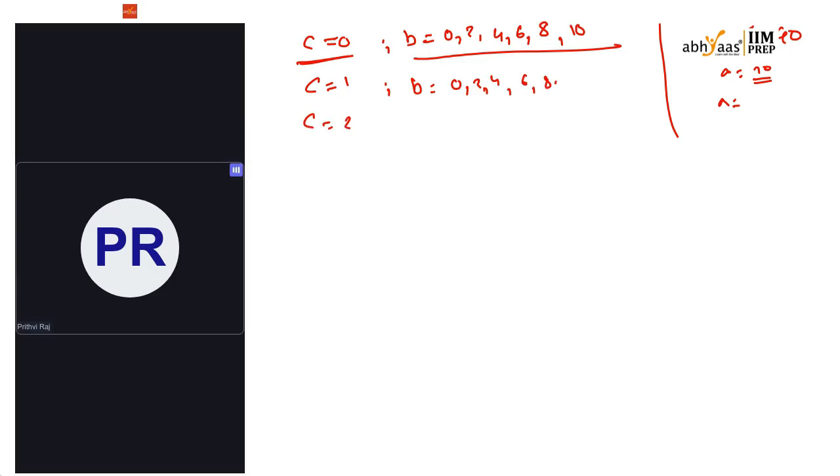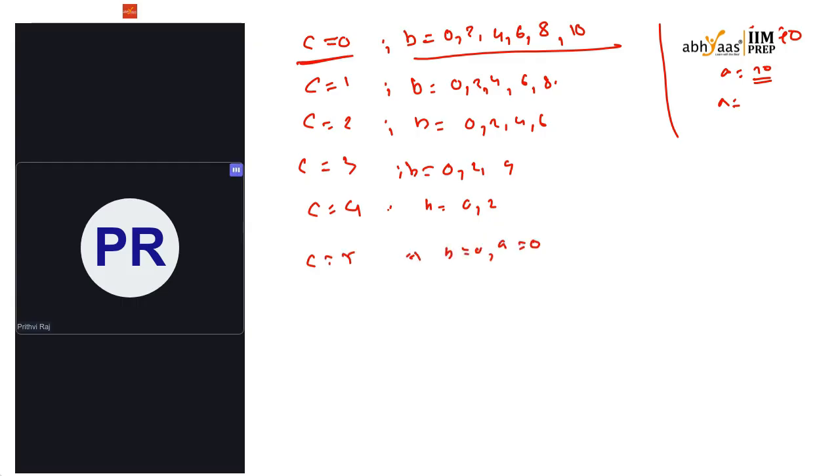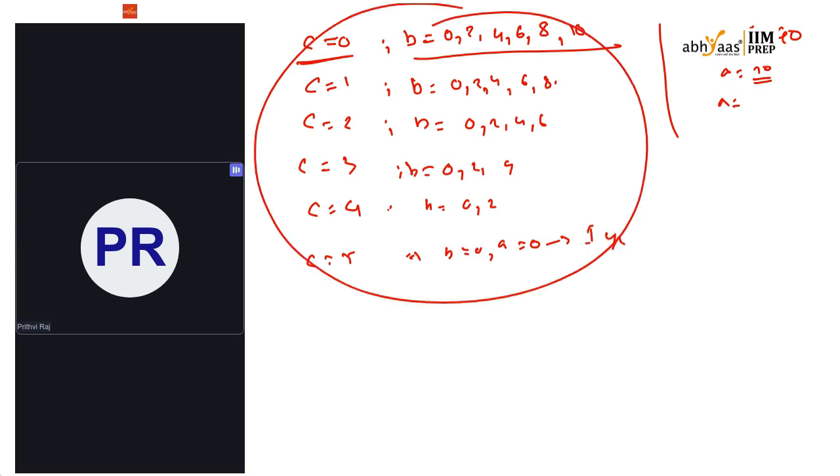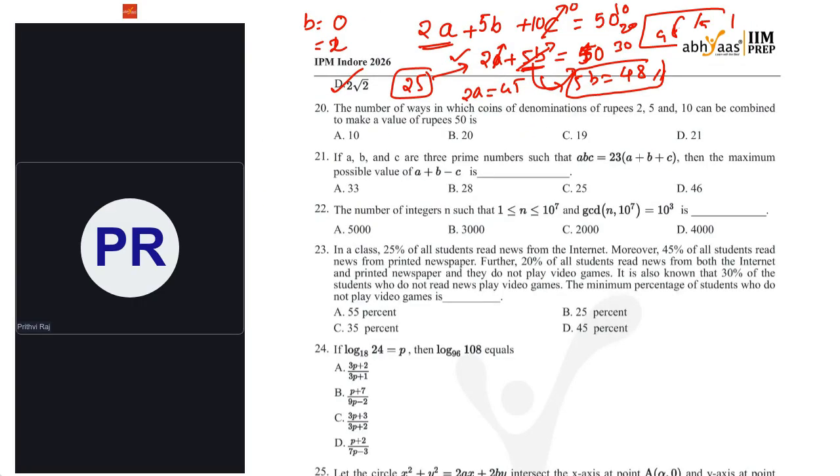And C equal to 2, B has to be 0, 2, 4, 6. C equal to 3, B is 0, 2, 4. And C equal to 4, B equal to 0, 2. And C equal to 5, B equal to 0, A equal to 0, only one way. Like that, how many ways are possible? It will be 21. Okay, 21 is the answer.